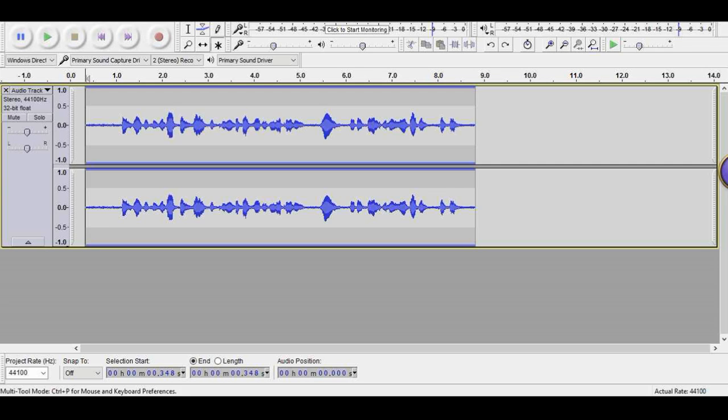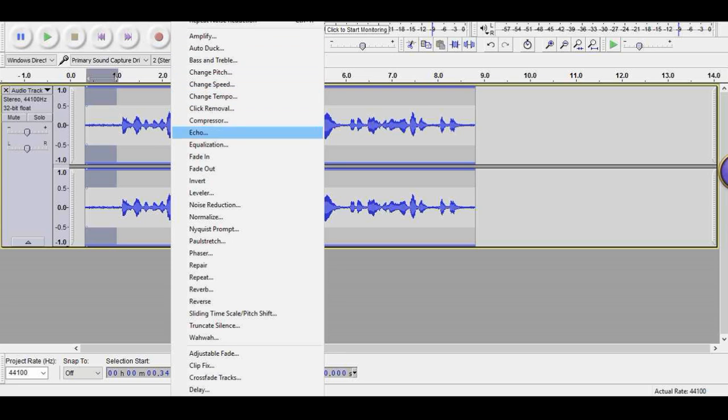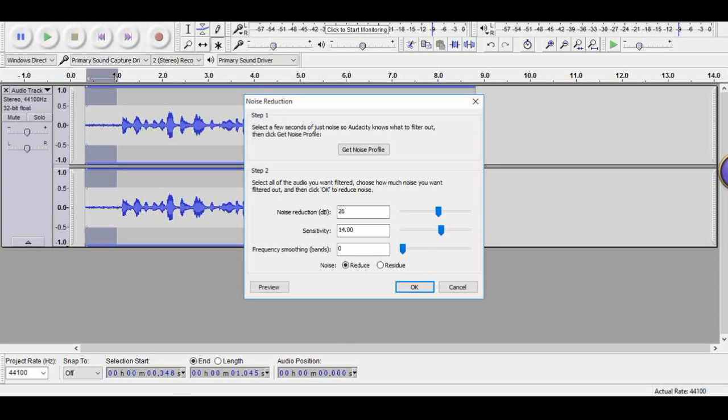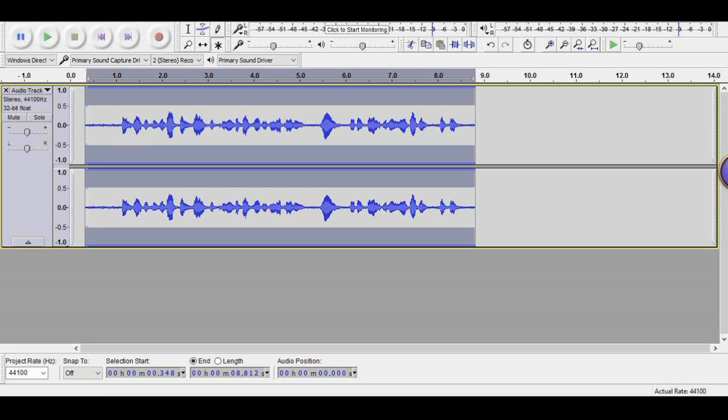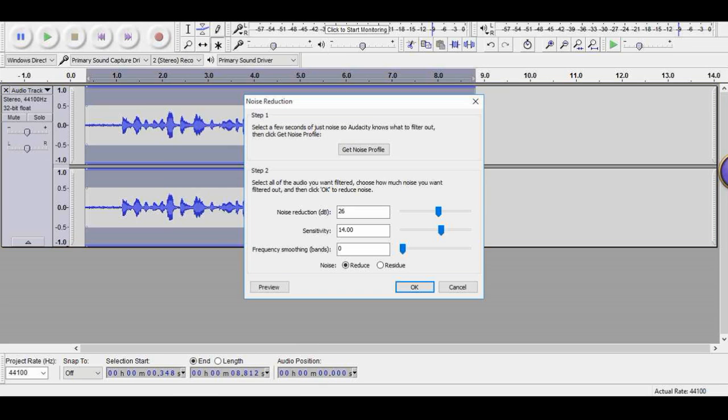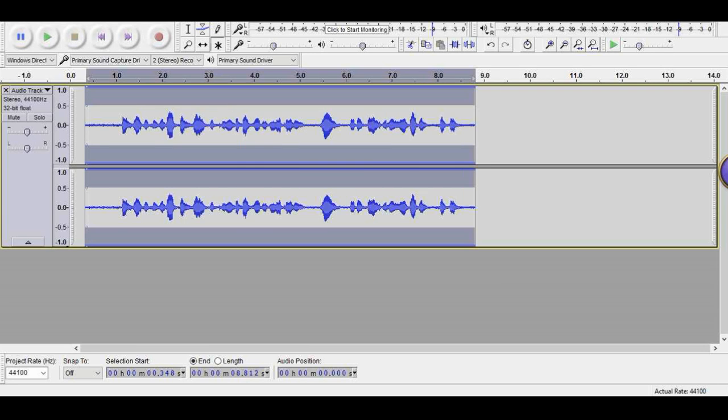And in order to get rid of this problem, you need to first follow my steps like this. Okay, you need to highlight it first, like this. Okay. And go to the effects tab, go to the noise reductions, click on the get noise profile. Okay, after doing that, you need to press your keyboard Ctrl A in order to select all this, and press on the effect tab again, noise reductions, and copy down my settings for a better result. Make sure to copy now the settings. Okay, so I'll press the OK button without further ado.